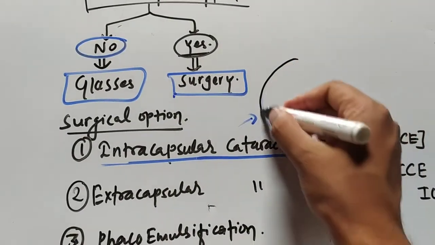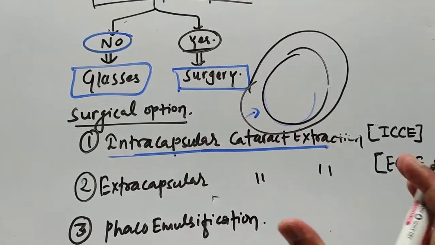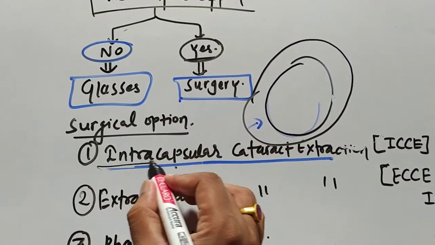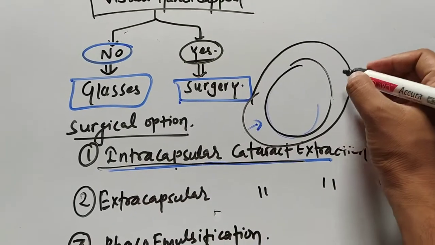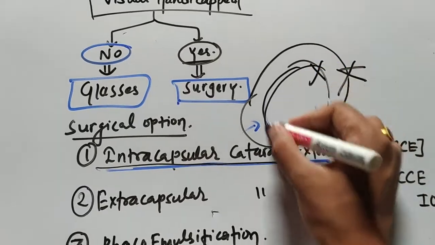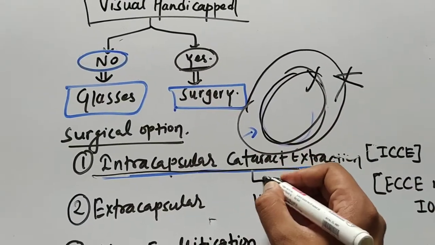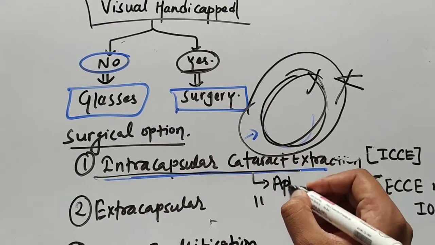Let us suppose this is a lens, and outside the lens there is a capsule. In intracapsular cataract extraction, we remove the capsule and also the lens as well as the cataract. So the patient will ultimately become aphakic.